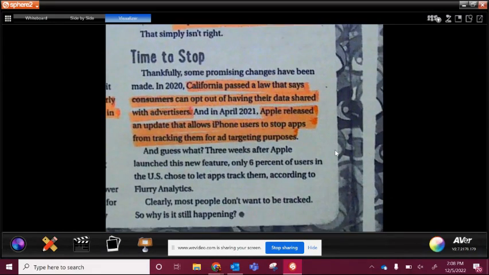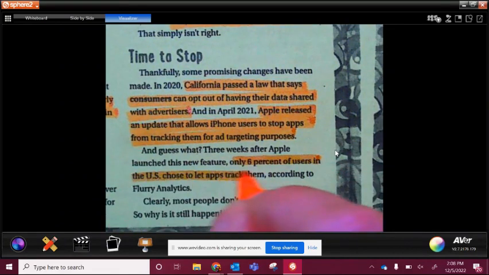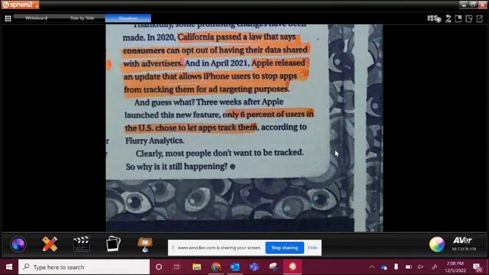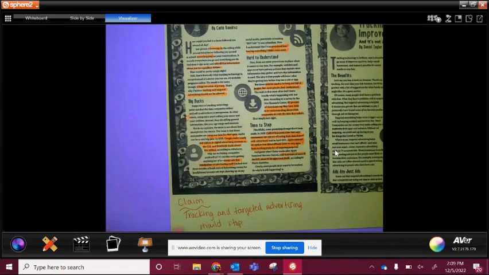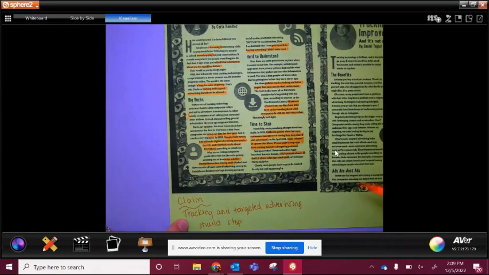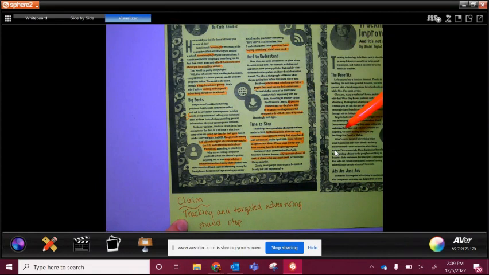And guess what? 3 weeks after Apple launched this new feature, only 6% of users in the US chose to let apps track them. It's a really good fact right there. It kind of goes back to what they're saying. Okay, so clearly most people don't want to be tracked. So why is this still happening? All right, so again, this is all a bias. Okay, so this is their claim, and this is how they're trying to support their claim throughout the piece. So that's how you're tracing that argument.